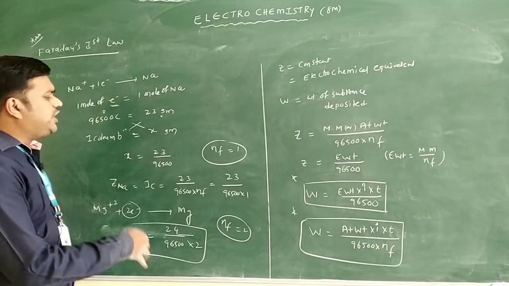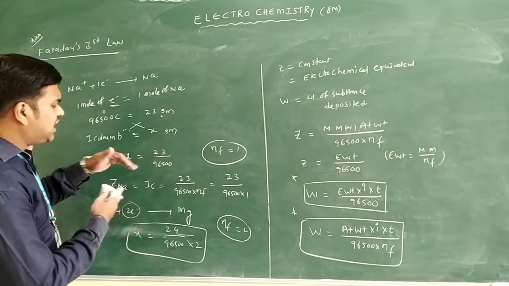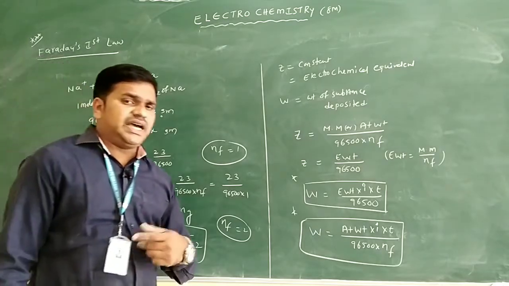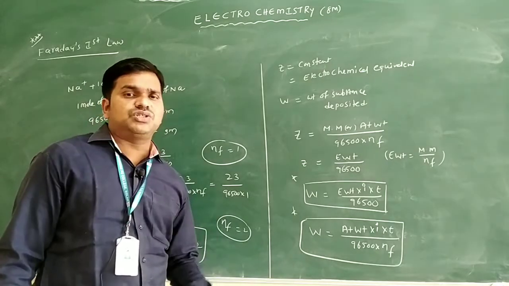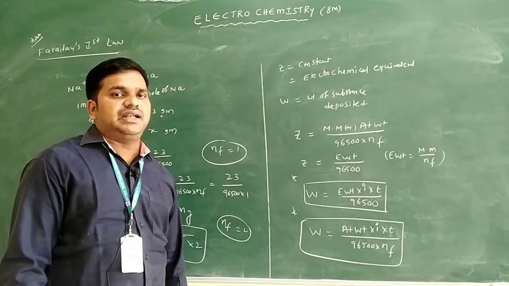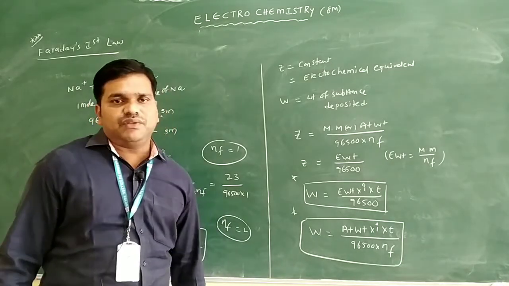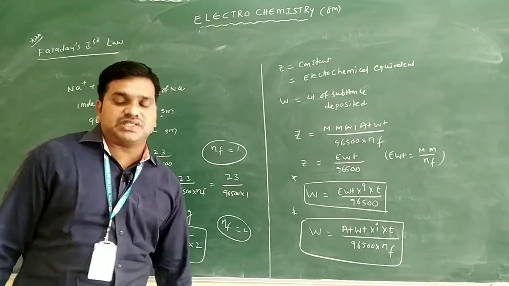This is how we can identify Z, but in problems we do not use all this. We can directly use the formula, or directly use cross multiplication, and you will get the answer. Now we will discuss some problems on Faraday's first law.